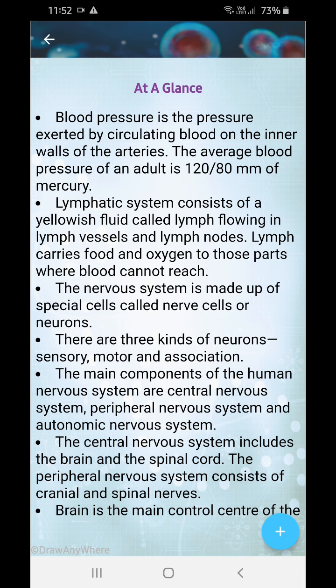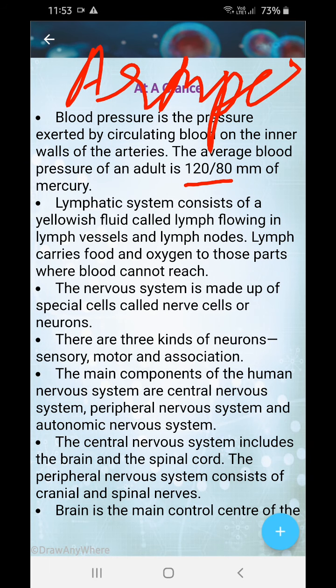Blood pressure is the pressure exerted by the circulating blood on the inner walls of the arteries. The average blood pressure of an adult human is 120 by 80 millimeter of mercury. If this goes higher, then it's high pressure, and if this gets lower, then it's low pressure. Okay, the lymphatic system consists of a yellowish fluid called lymph flowing through the lymph vessels and lymph nodes. Lymph carries food and oxygen to those parts where blood cannot reach. Our armpits are one of the examples.